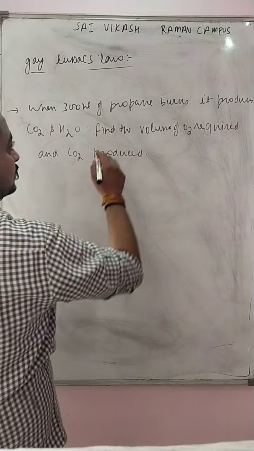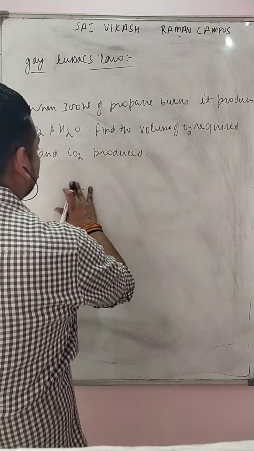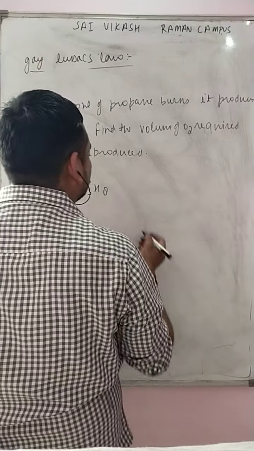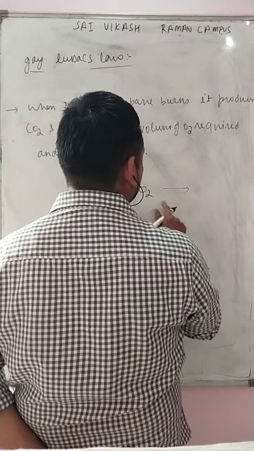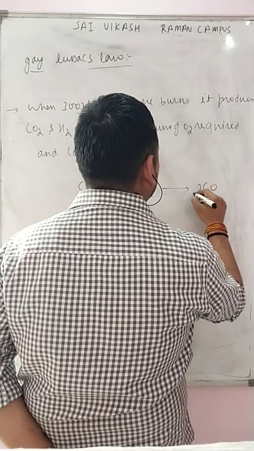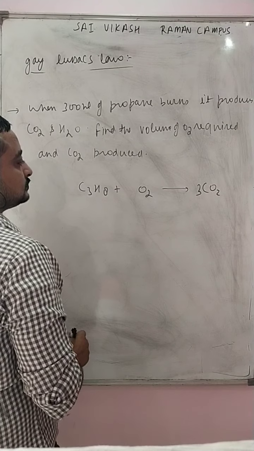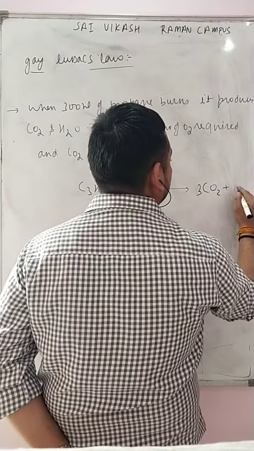So first of all, propane means C3H8. Don't worry, we will learn it in the later section. C3H8 plus O2 will give 3 carbon dioxide. 8 hydrogen will give 4H2O.